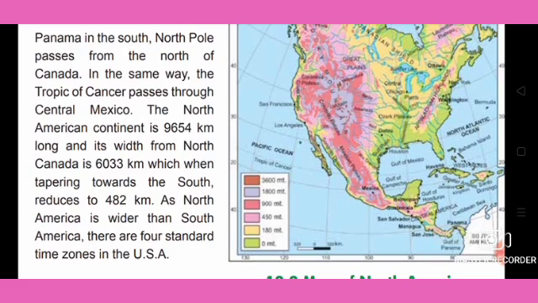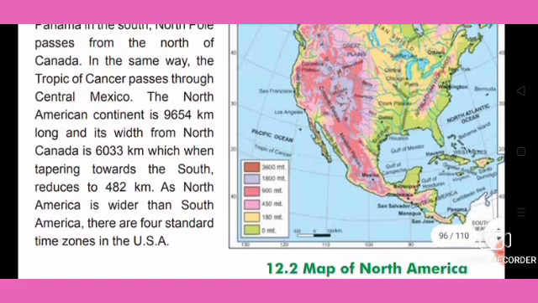The North American continent is 9,654 kilometers long, and its width from north to south is 6,033 kilometers in northern Canada, which tapers towards the south and is reduced to only 482 kilometers. So North America is wider than South America.